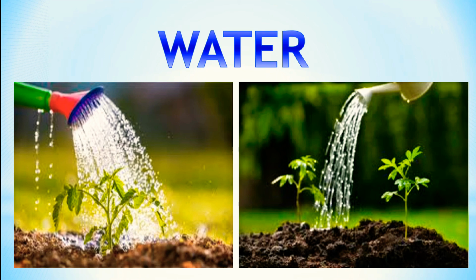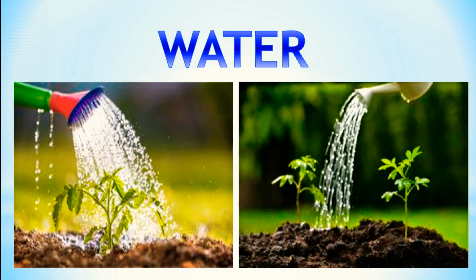When we water the plants, we have to water the roots, that is at the bottom of the stem. We must not water from the top of a plant. We have to provide water at regular intervals like once a day. The best time to water the plants is either in the morning or in the evening. If we water the plants at noon, due to the intensity of the sun, the water gets evaporated quickly.